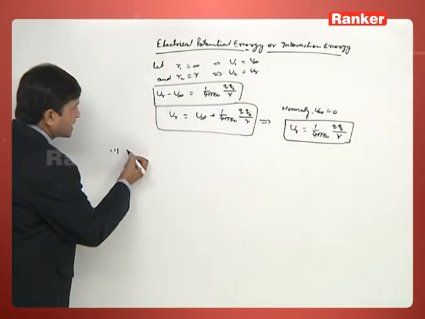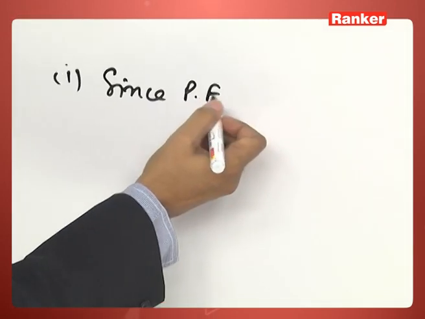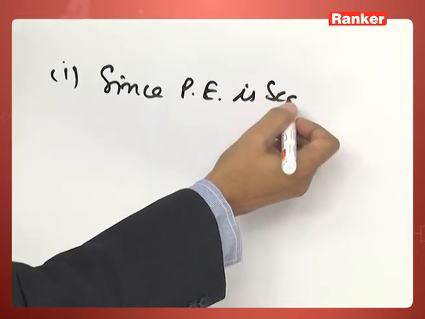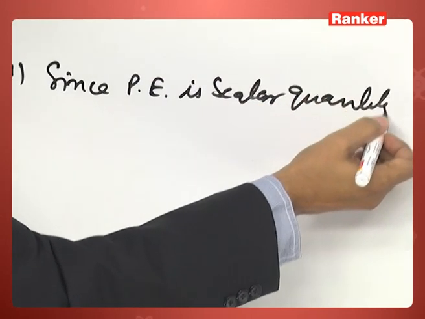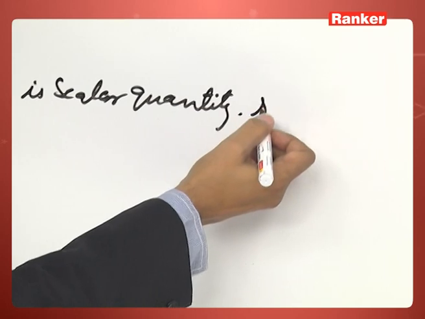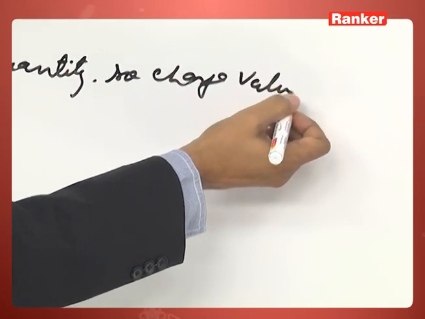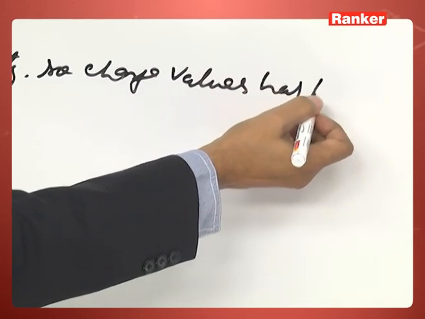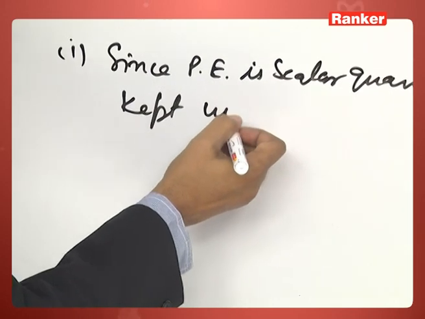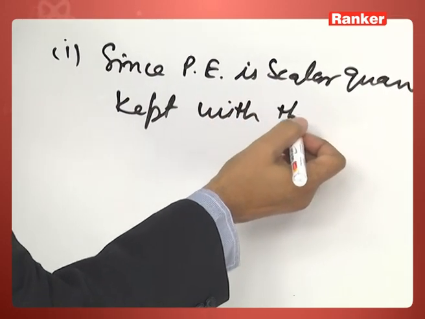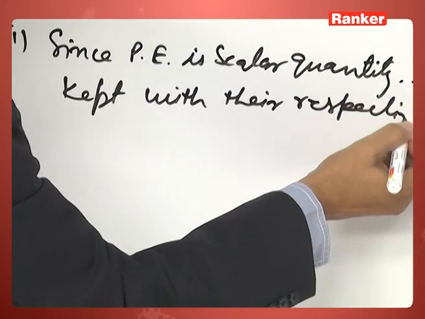So, since potential energy is a scalar quantity, charge values have to be kept with their respective sign.